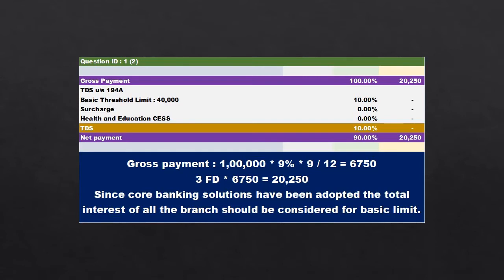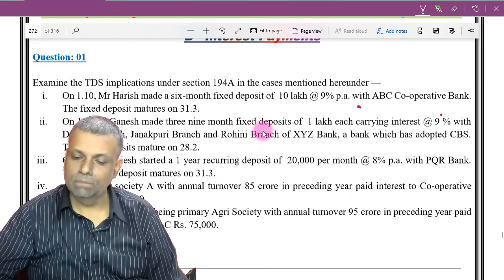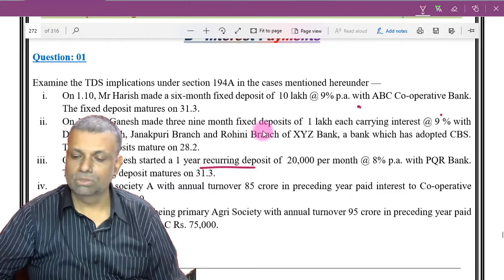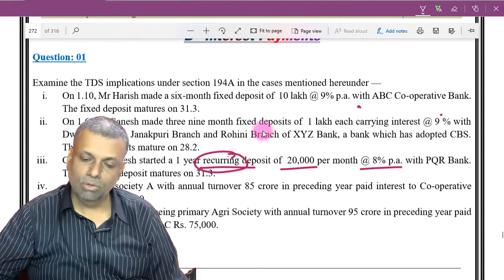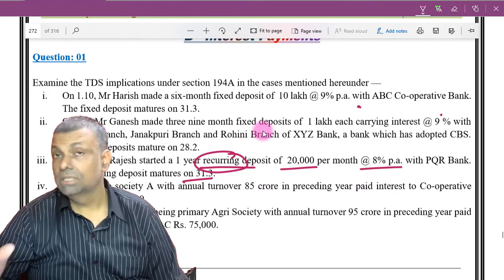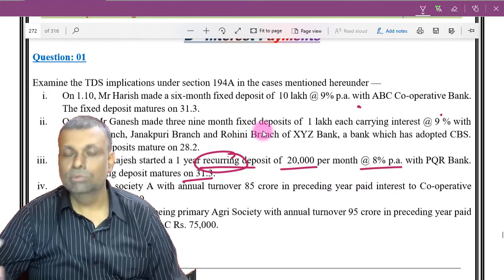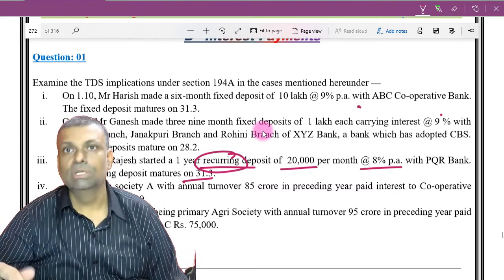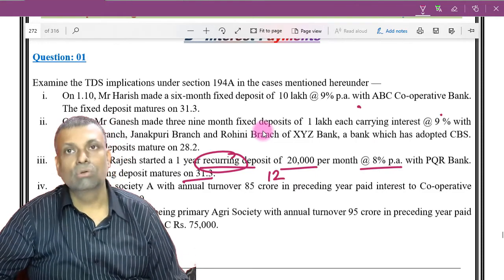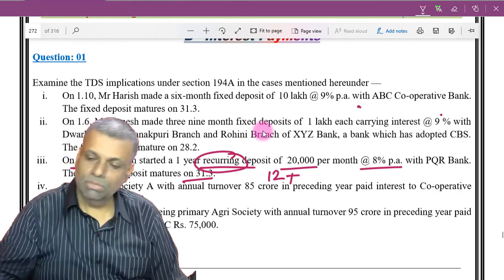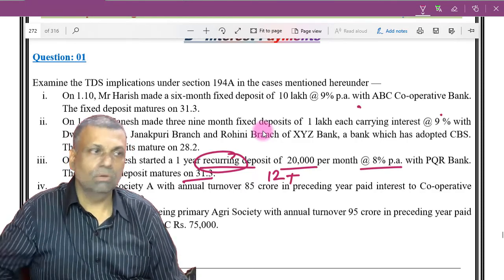The third part of the answer. Okay. On 1st of April, Mr. Rajesh started a 1 year recurring deposit. Now, this is a recurring deposit, 20,000 per month at the rate of 8% with PQR Bank. On 1st of April, you are doing it, and it matures on 31st of March. See, recurring deposit means the first month you will get interest for 12 months. The second month deposit, you will get interest only for 11 months. So, first month what you have deposited, you are going to get interest for 12 months. The second month you are going to make a deposit, and for that you are going to get interest for